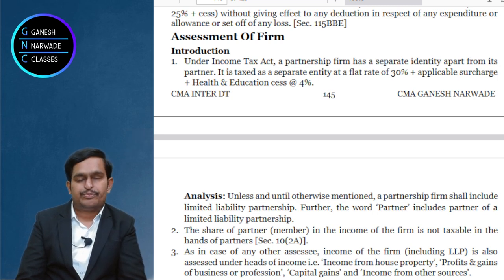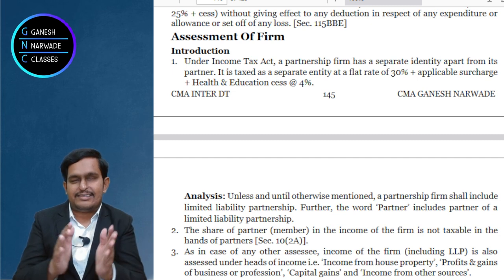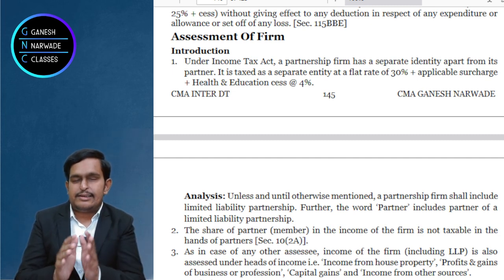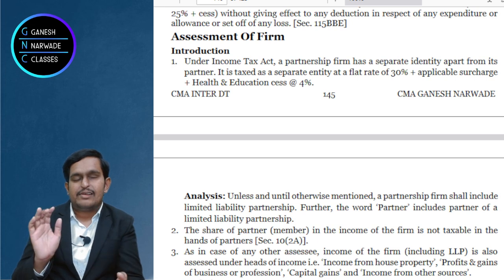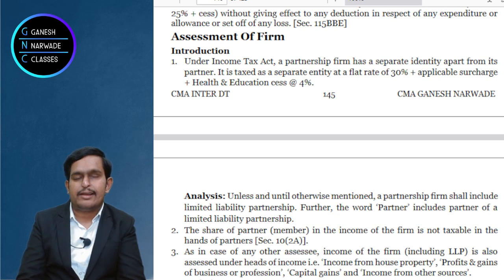The answer is no. Under section 10(2A), right? Section 10 subsection 2A, it is clear that share of profit received by a partner from the partnership firm is exempt, not taxable. Section 10 talks about the exemptions chapter. It is all exempted incomes. And a partner receiving share of profit from the firm is exempt under section 10(2A).